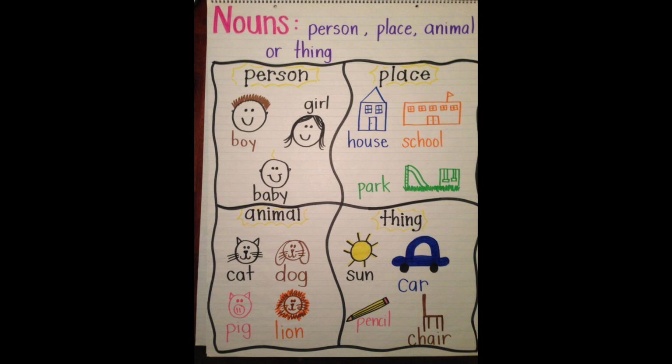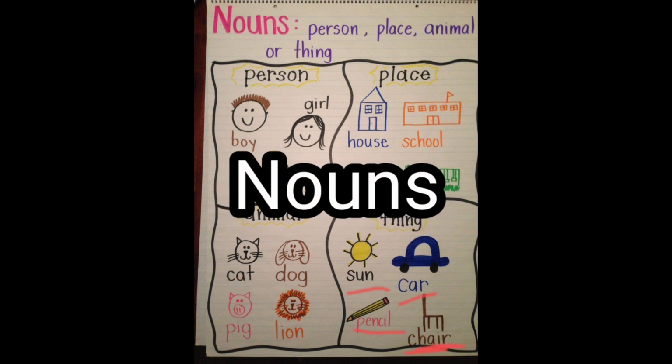A noun is a name of a person, place, animal or thing. So here are a few examples of person, place, animal and thing. Person: boy, girl, baby. Place: house, school, park. Animal: cat, dog, pig, lion. Things: sun, car, pencil, chair. Thus we can say all the naming words are called nouns.